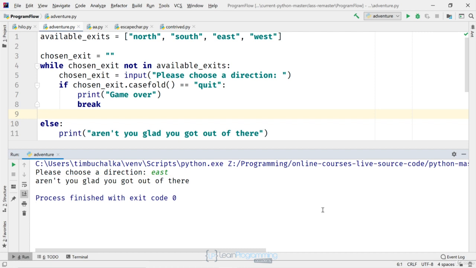Now there are other ways to achieve the same thing. You don't have to use else with a loop, but it can be useful, and you will see it being used in code out there.